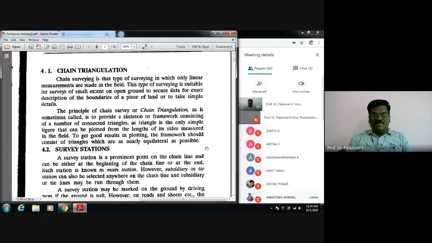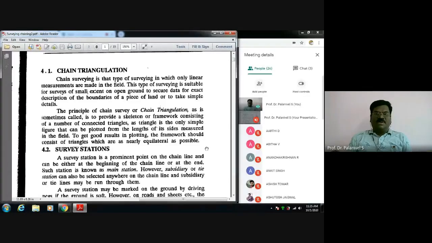In chain surveying, what we do is, the area to be surveyed, or the area of which the map or plan is to be prepared, is covered with chain lines. We call it a chain network, otherwise a skeleton.